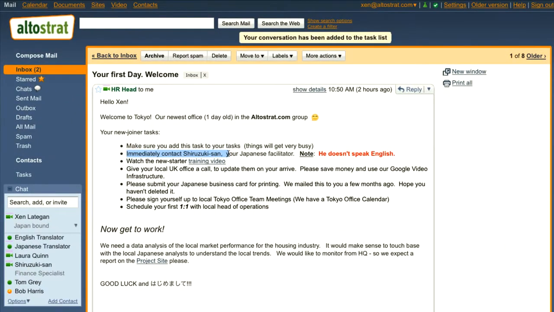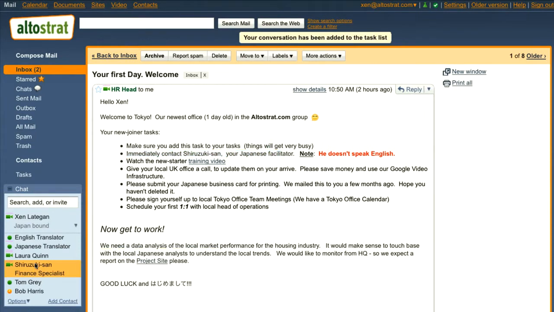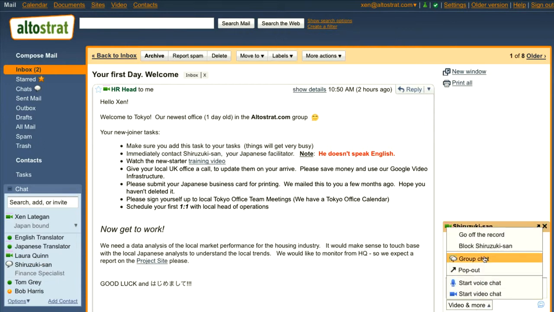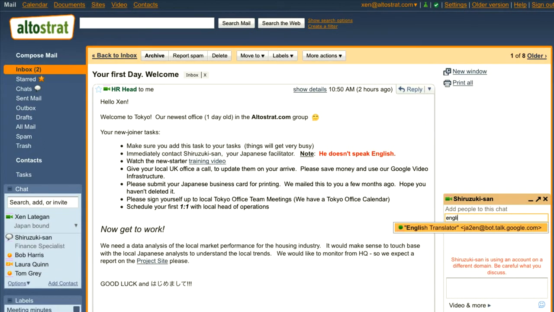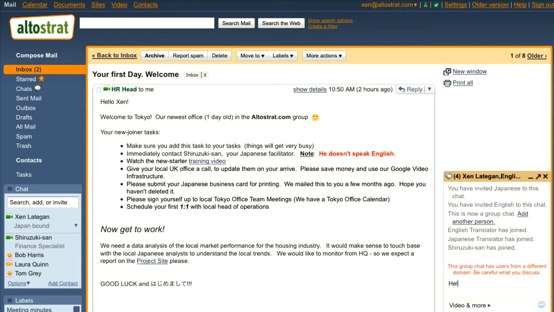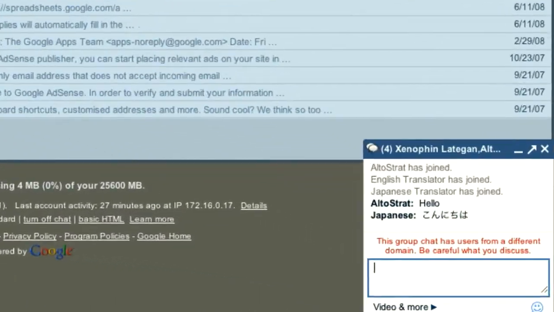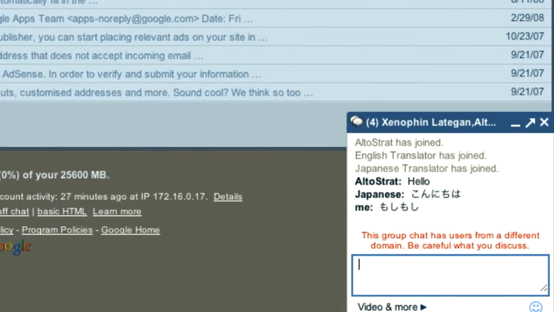Now I need to contact Shirozuki-san. He is my Japanese facilitator. He doesn't speak a word of English, so I'm gonna have to get some help from the auto-translate feature in Google Chat. All I need to do is invite an English and a Japanese translation bot to help us out. Let's see. Hello. And Shirozuki-san can see my response in Japanese, which he can understand.